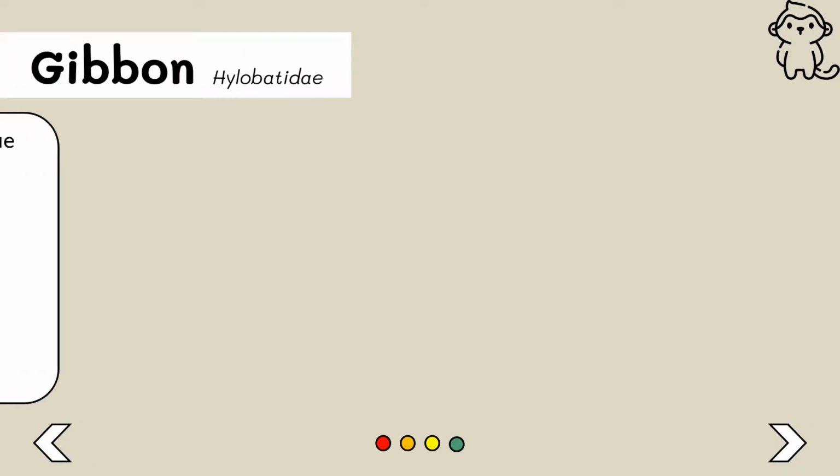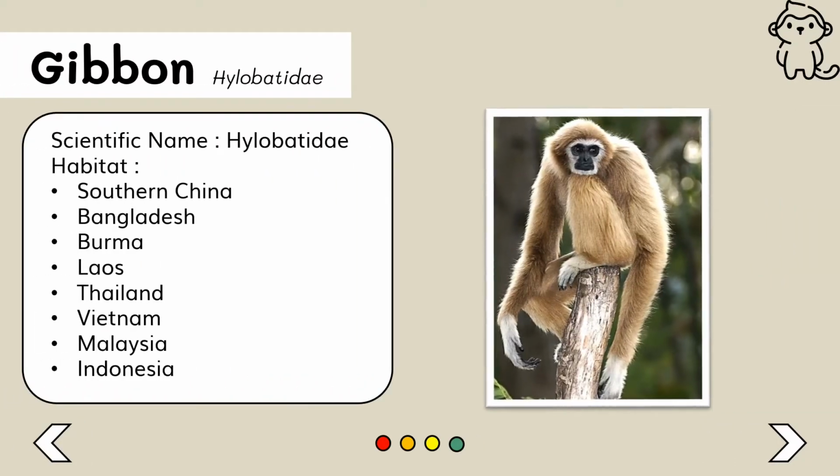This is a gibbon. Gibbons are usually found in places such as southern China, Bangladesh, Thailand, Malaysia, and Indonesia. Gibbons are the smallest species among the apes.